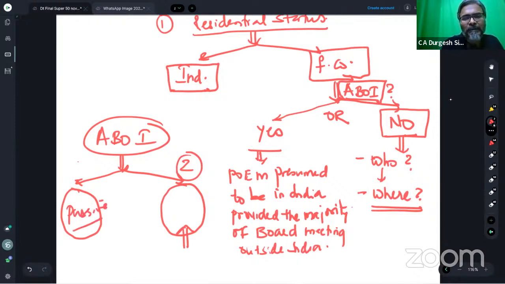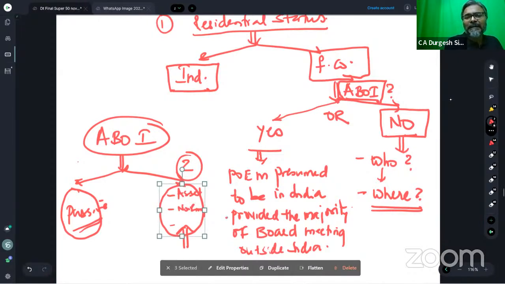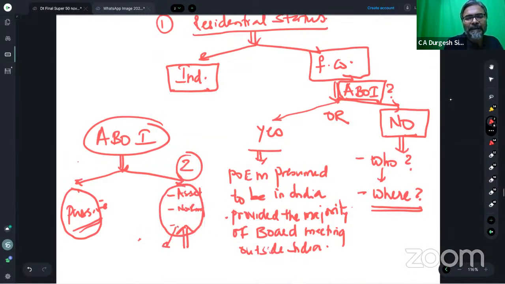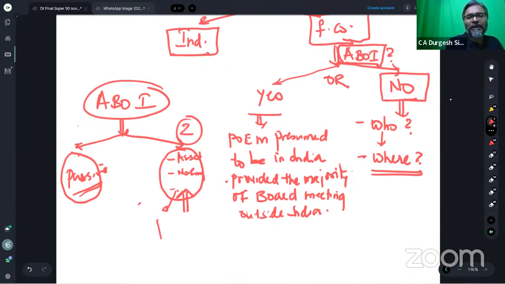And the next box, students, is that the three elements. What is that? The asset in India, the number of employees in India, and the last one, students, happens to be the payroll given to such employees in India. All these items, students, should be again less than 50%.